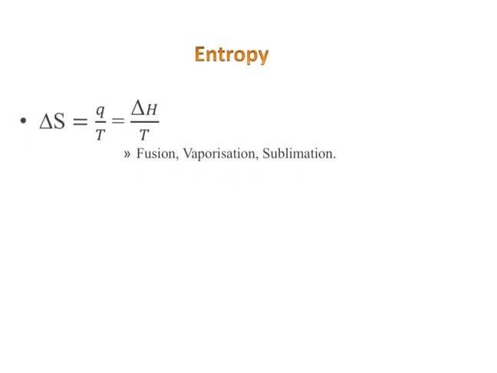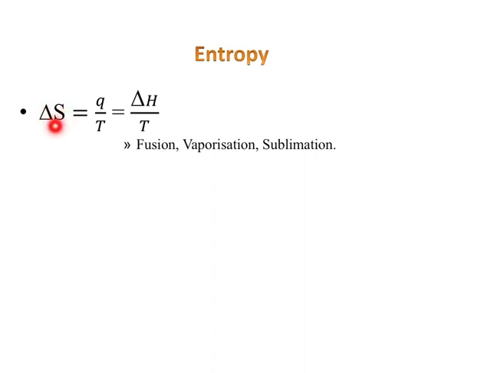So coming to entropy. Entropy is nothing but disorderness or randomness of a system. For all spontaneous processes, entropy increases because in all spontaneous processes there is always a loss of energy, maybe friction or dissipation. So all spontaneous processes are irreversible processes because of the loss of energy. So entropy increases in all spontaneous processes.